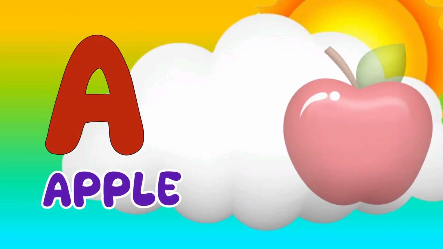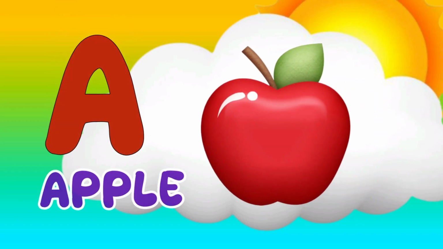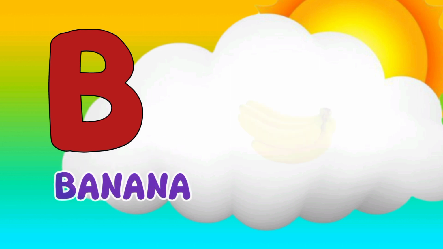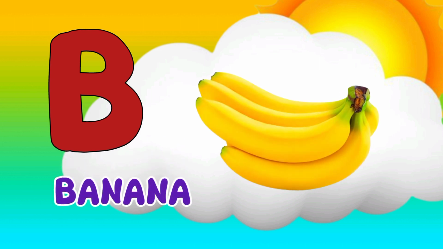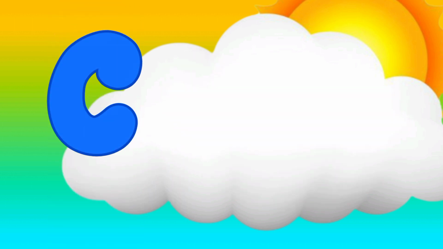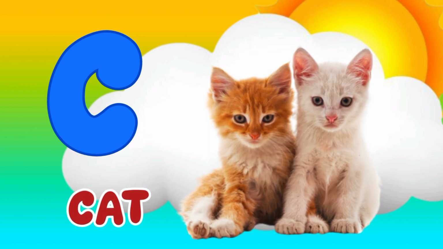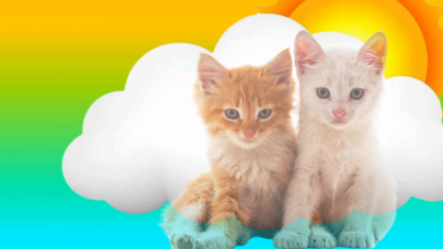A for apple. Apple means saeb. B for banana. Banana means kela. C for cat. Cat means billi.